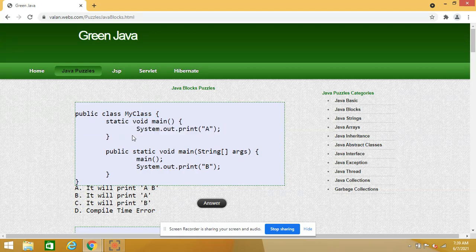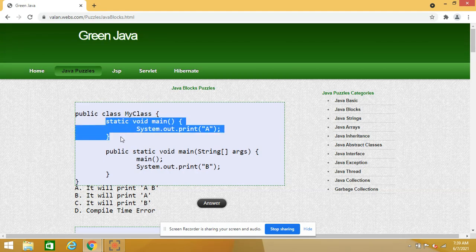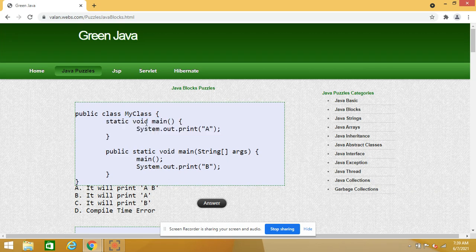The second type of method is the static method. The static method can run without an object. If I want to call a static method, there is no need of object creation. I can call it by using the method name itself, or by using class name dot method name.